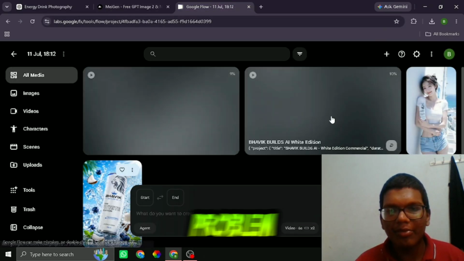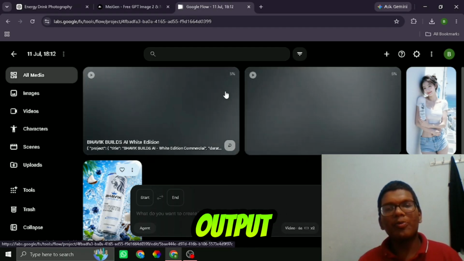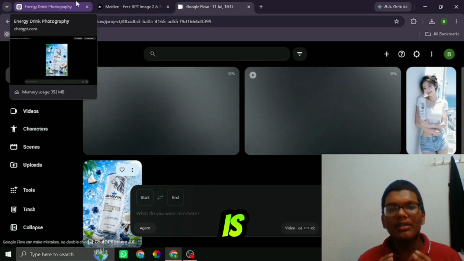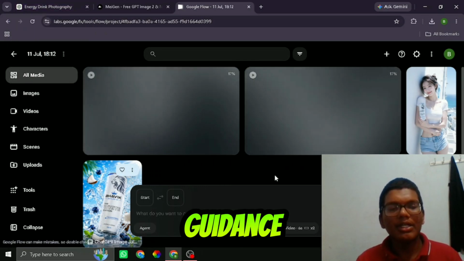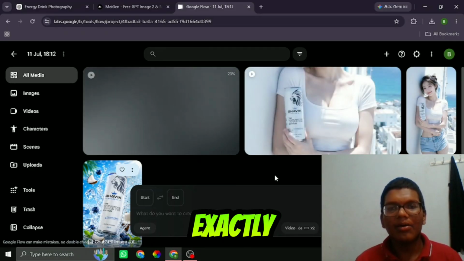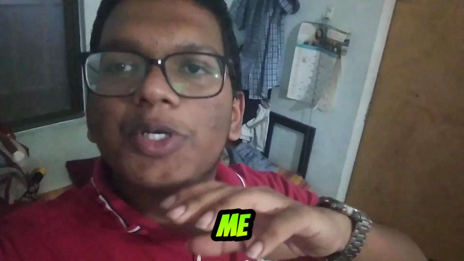And you can see there is something wrong here. Don't worry, it is a JSON prompt, so the output will come out anyhow. Don't worry about it. Okay, and the special thing about the JSON prompt is that it gives the product perfect guidance, the way Google gives, in such a way that from this angle, how to shoot, etc. Okay, and you can see the output here. I will play the video. And it's done. Let me show you the result.